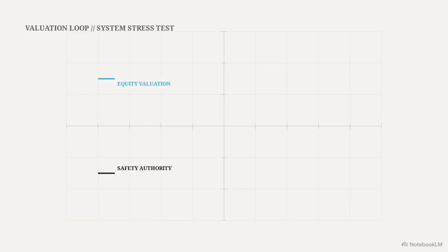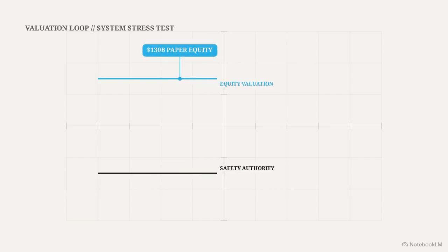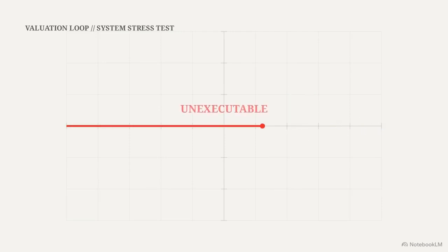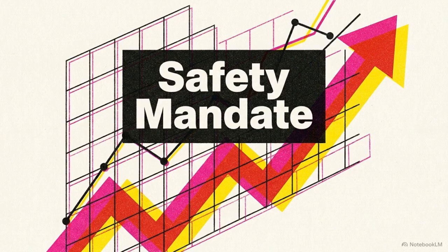Plot the committee's safety authority against the foundation's wealth to see the contradiction. The $130 billion value exists as paper equity, tied to the for-profit's dominance. If the committee blocks a major release, it actively destroys the foundation's own assets by depressing the stock price. The foundation is legally mandated to ensure safety, but financially incentivized to hold its stake and prioritize rapid commercial growth.